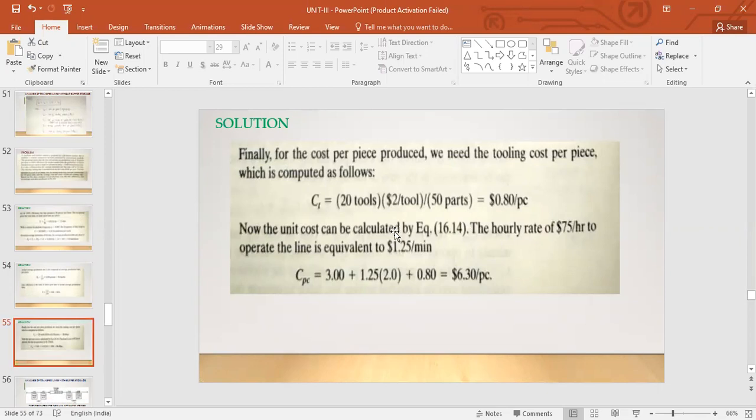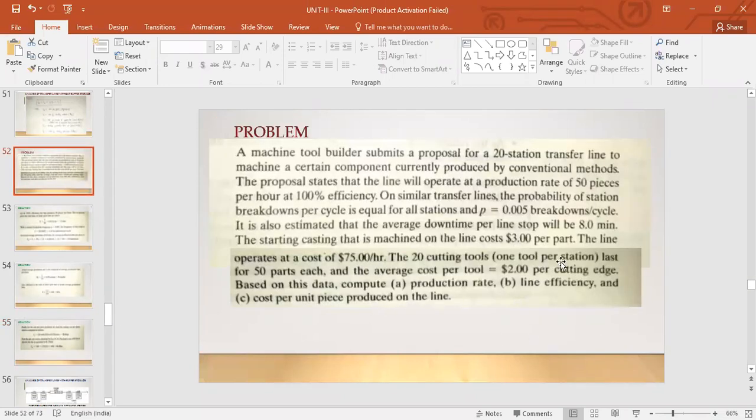So we have the other terms, but we don't have the tooling cost. What was given in the question was 20 tools, multiplied by $2 per tool. It was also given that the average cost per tool is $2. We have 20 cutting tools, one tool per station. We have 20 stations, therefore 20 cutting tools, each costing $2. So you multiply 20 with 2, isn't it?